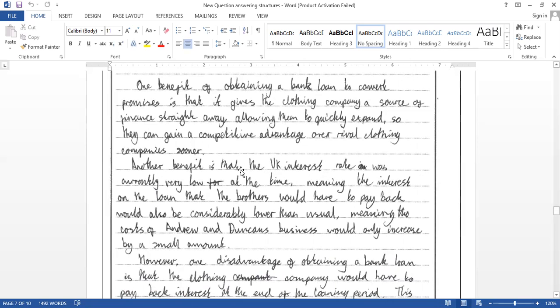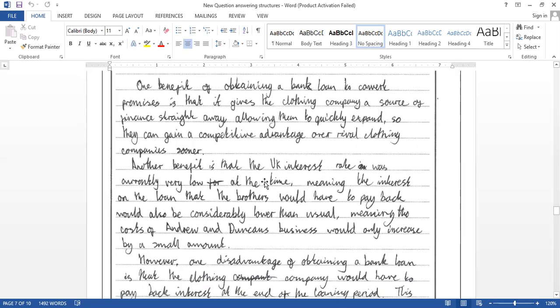Here, UK business. In the UK, the interest rate is currently very low. So that's the application. We're not talking about the Sri Lankan interest rate, we're talking about the UK interest rate, currently low, which means the impact for the business is very low, right? The loan repayment is considerably lower than usual as a result of this. If you write it generally, compared to overdraft, bank loans have a low interest rate, but you don't have application. But in this case, this candidate will be able to get maximum marks because the application is there.